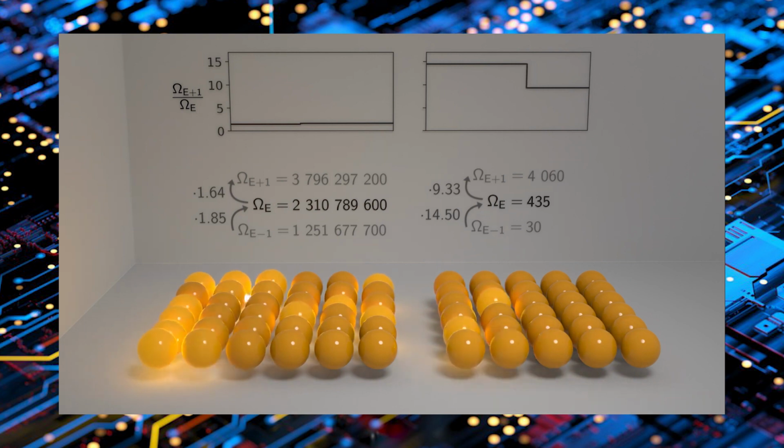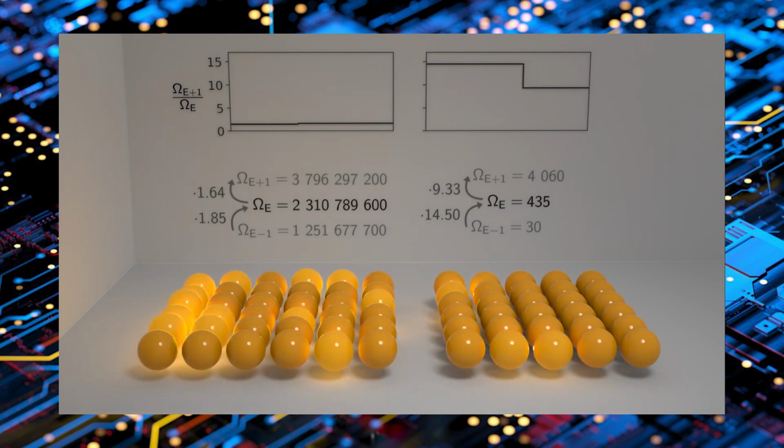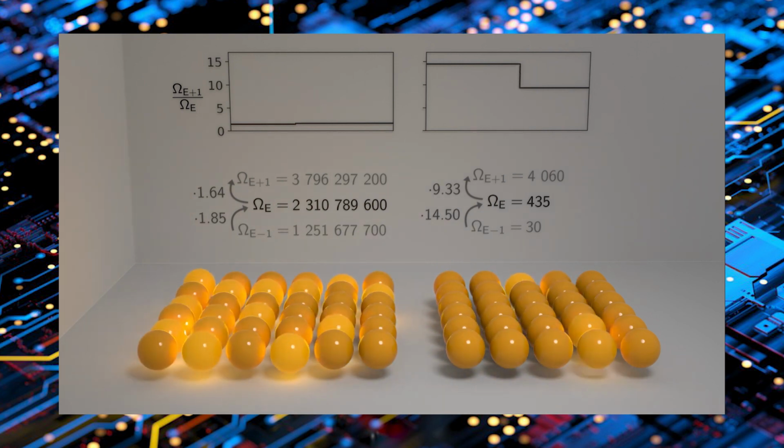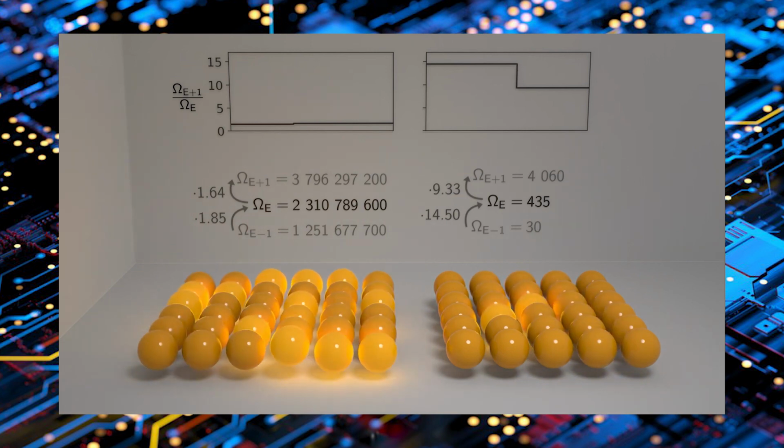Let's bring the grid parts into contact so that energy can move freely, randomly between both grids, and let's see what happens.